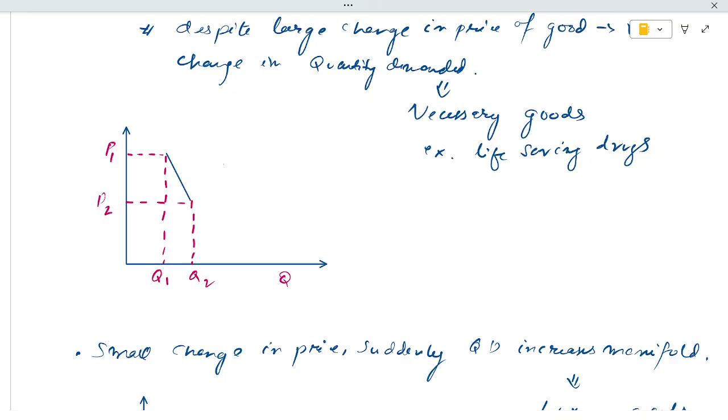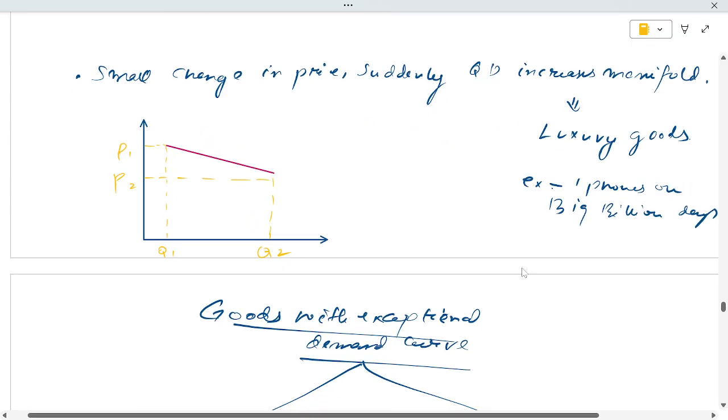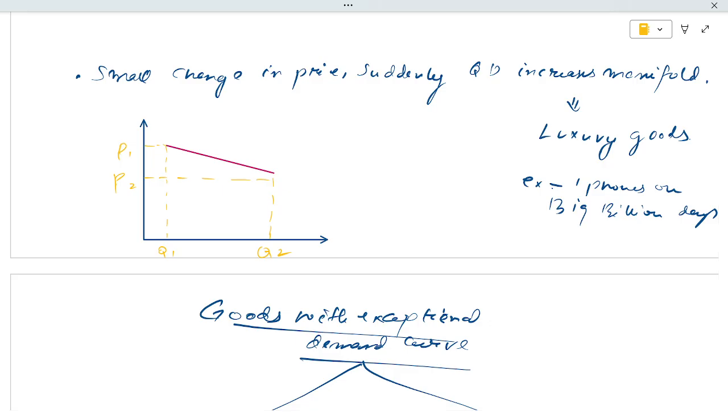When the price increases or decreases, the change in quantity demanded is not very significant, it's very small, since these are necessary goods, known as life-saving drugs. Then there are certain goods where a small change in the price leads to a sudden, manifold increase in the quantity demanded. These are luxury goods. For example, at price 1 the quantity demanded is this much; at price 2 the quantity demanded increases exponentially, to a very large amount.